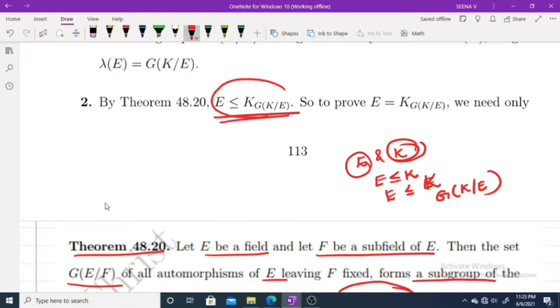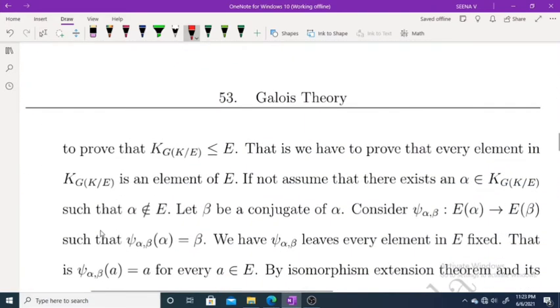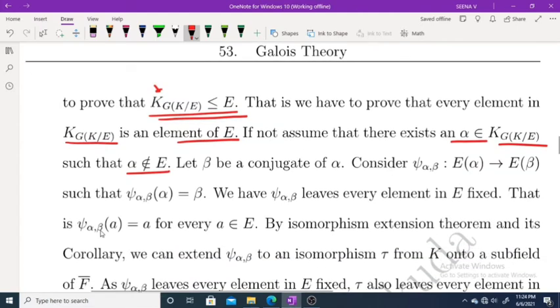Now to prove the equality, we have to prove the next part: K over G of K over E is a subfield of E. So every element of K over G of K over E must also be an element of E. If we take any element in this set, we have to prove that element is in E. So we assume a contradiction. We assume that there exists some alpha belonging to K over G of K over E such that alpha does not belong to E. So we will arrive at a contradiction.